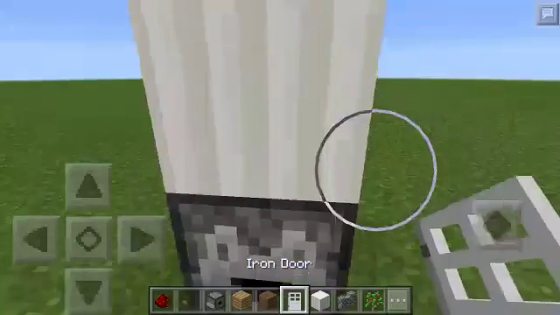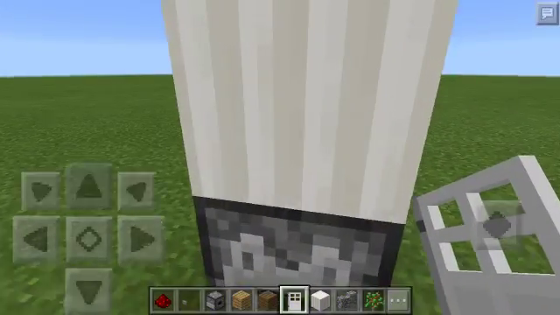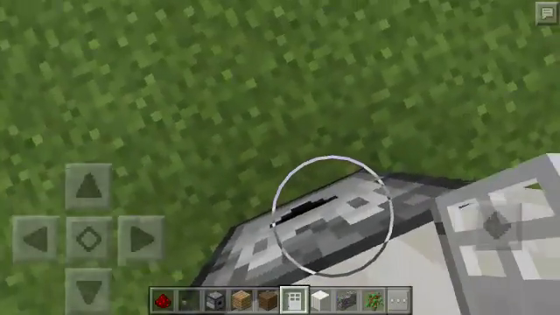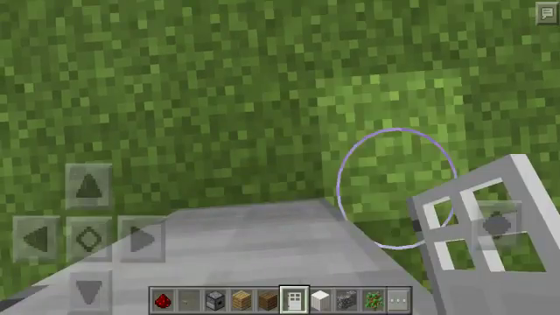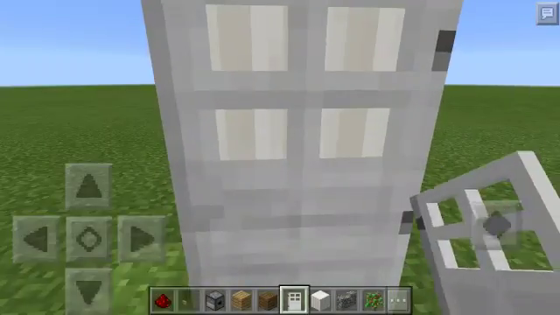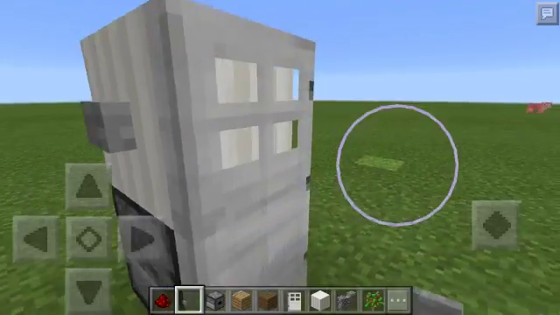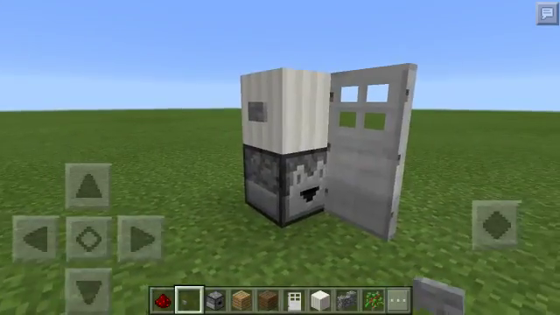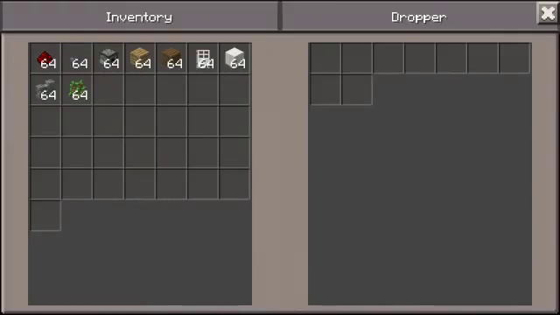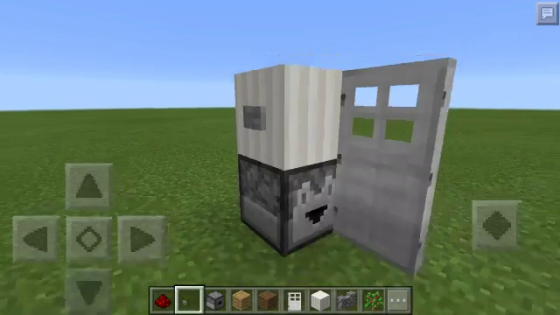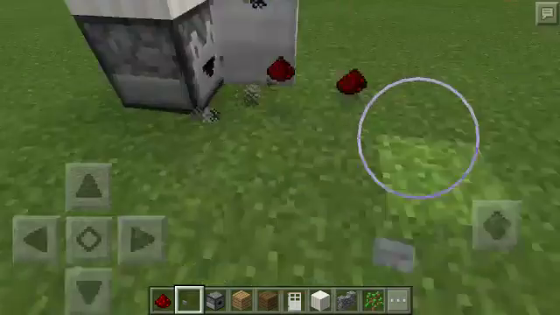And go up to the dispenser and quartz. Turn around and press your door. And beside this block, this quartz, just put your button, and you're all done. That's your refrigerator. Let's add redstone. So, there you go. Dispenses.